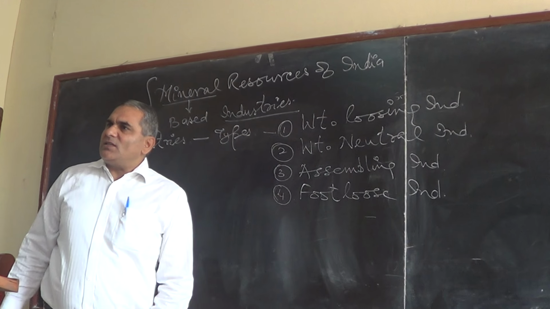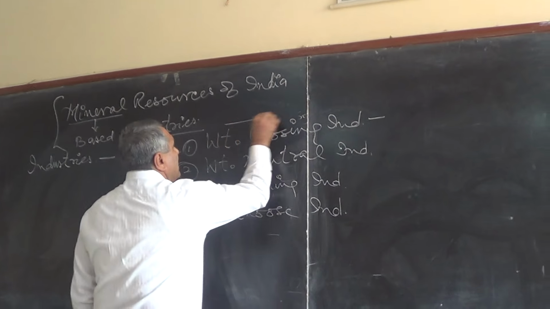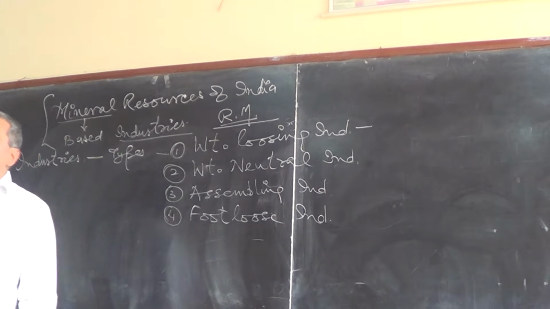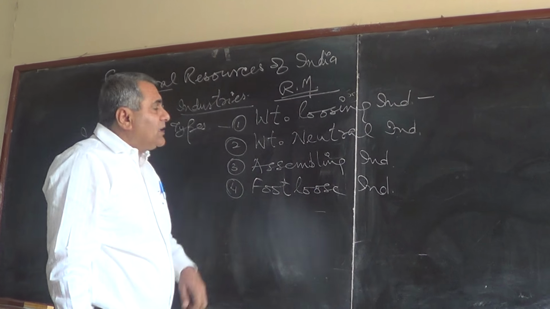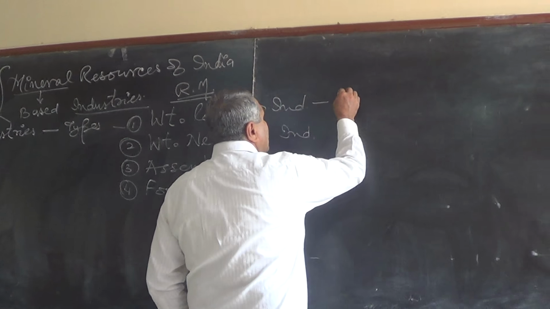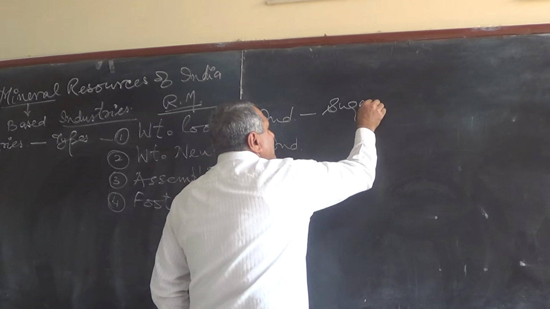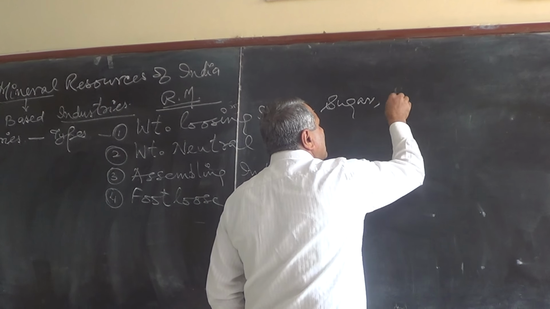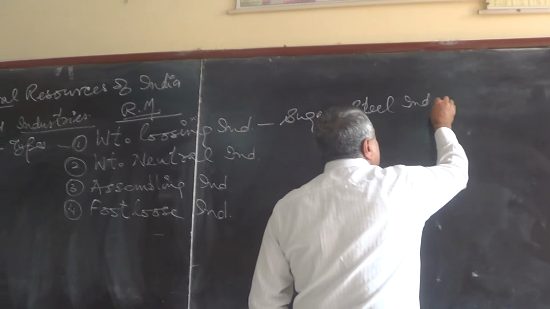This is the distribution of the industries on the basis of the raw material. Weight losing industries are, for example, the sugar industry, or the iron and steel industry, or the cement industry.